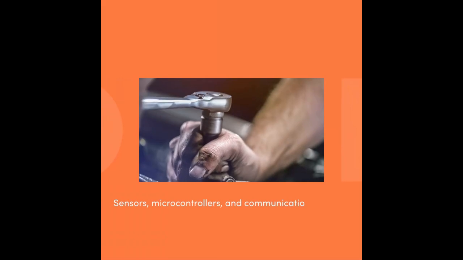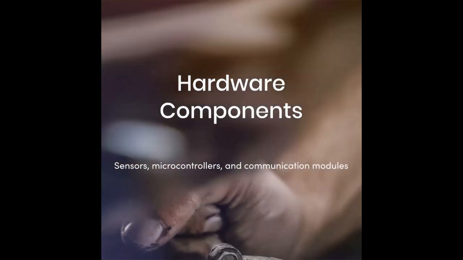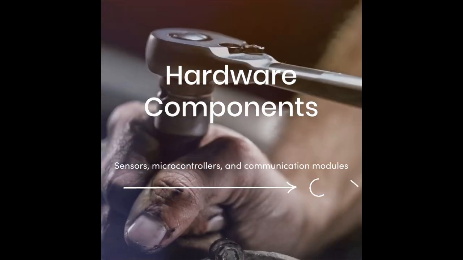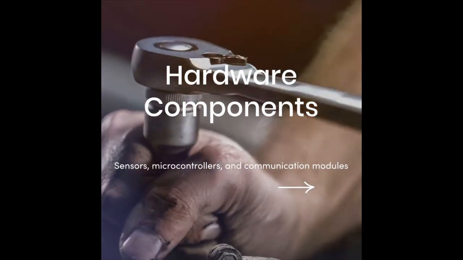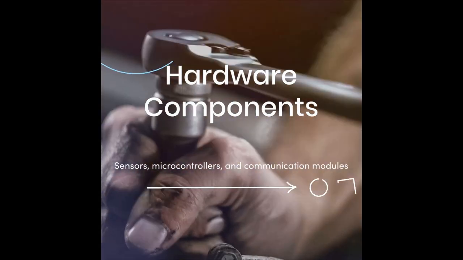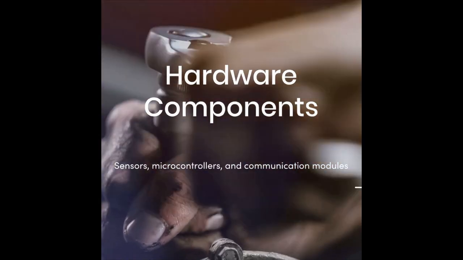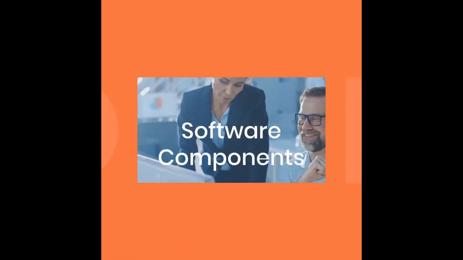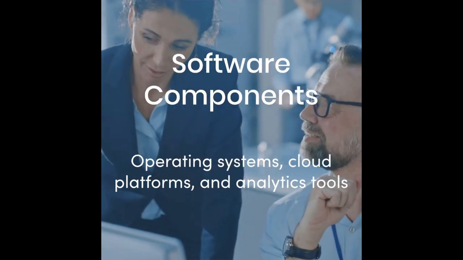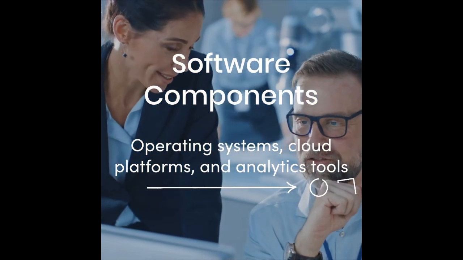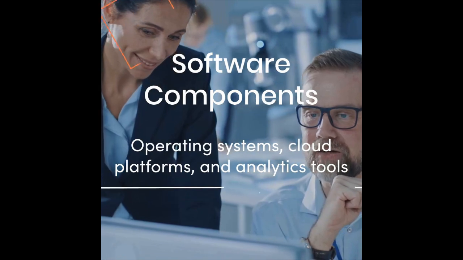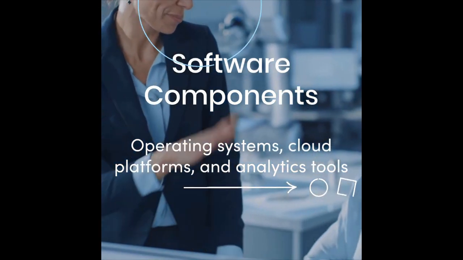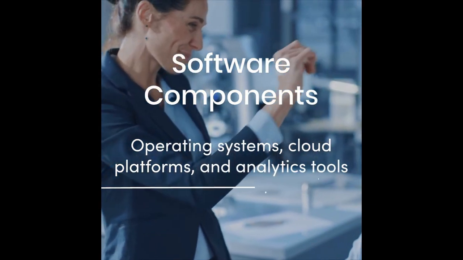IoT hardware components include sensors, microcontrollers, and communication modules. These components work together to collect data, process it, and transmit it to other devices or the cloud. IoT software components include operating systems, cloud platforms, and analytics tools. These components enable devices to communicate with each other and the cloud, and provide insights into the data collected by IoT systems.